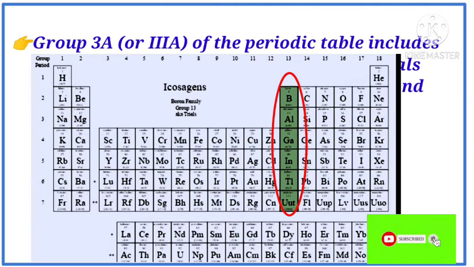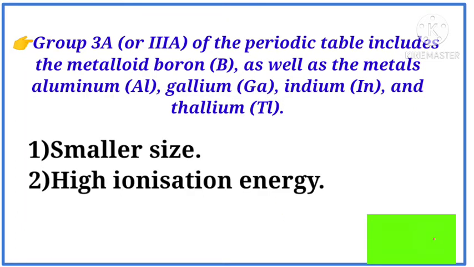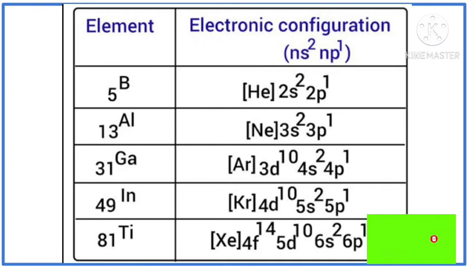The non-metallic nature of boron is due to its smaller size and high ionization energy. That's why boron is of a non-metallic nature. The members of this family are collectively known as the boron family and sometimes as the aluminum family. Look at the tabular form.